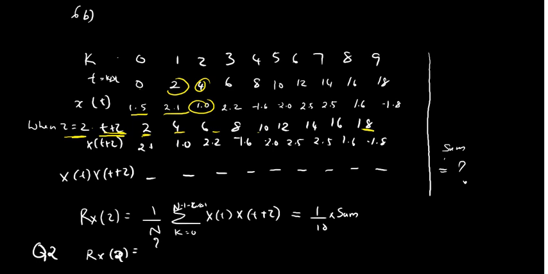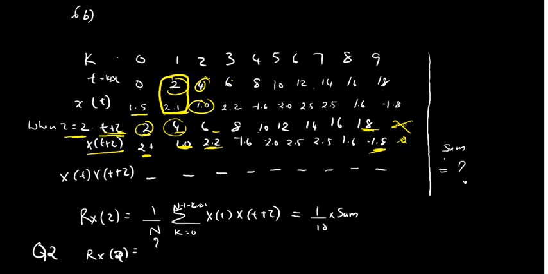Now x of t plus tau, what is x of t plus tau? That is x of 2. So x of 2 we know here, x of 2 is 2.1, so that will be 2.1. This is x of 4, so x of 4 is 1, so I have to write 1 here. X of 6, 2.2. Likewise here x of 18, that will be minus 1.8. Here we have 20, which will be 0, so we don't mention that one since it is a 0.